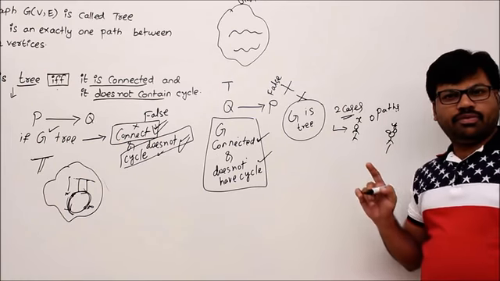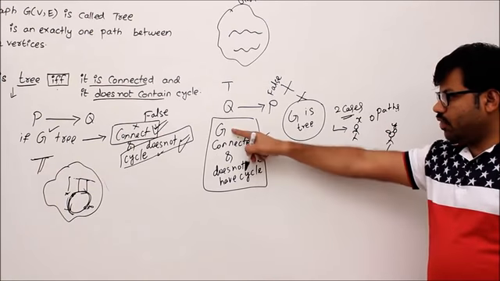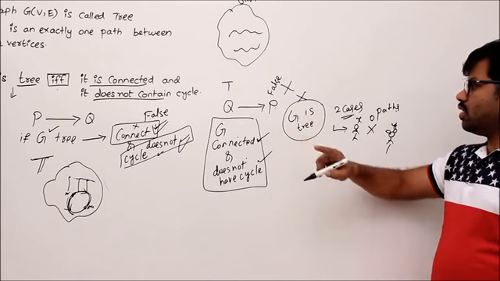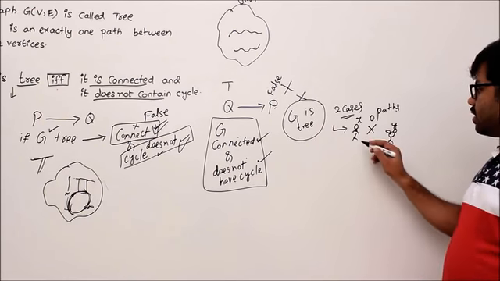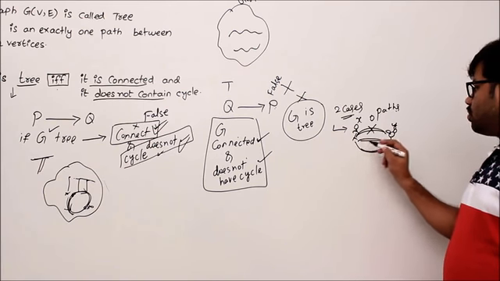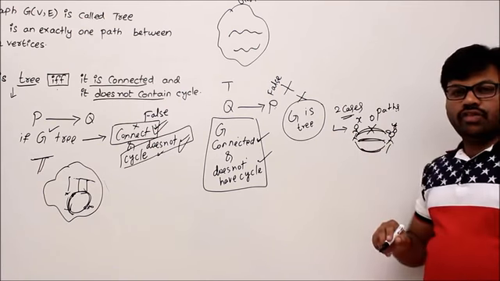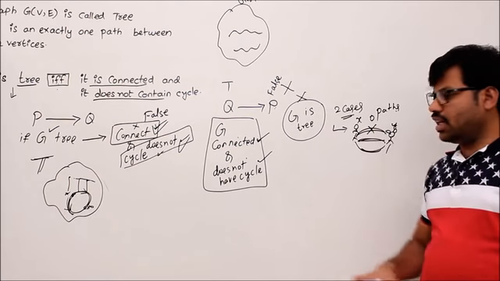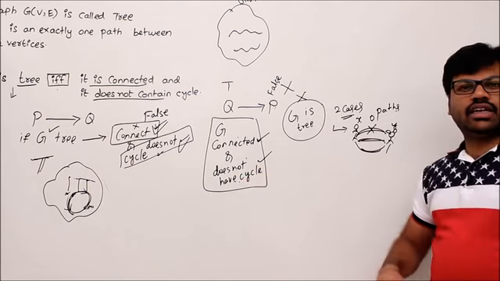That's why it is not a tree. That's one case. But already the graph is connected, so that is impossible. Then try to violate this P as false. The graph is not a tree. The second reason is maybe between two vertices there are multiple paths. Then it forms a cycle, isn't it? Whenever between two vertices you see multiple paths, it forms a cycle, but the graph does not contain a cycle.